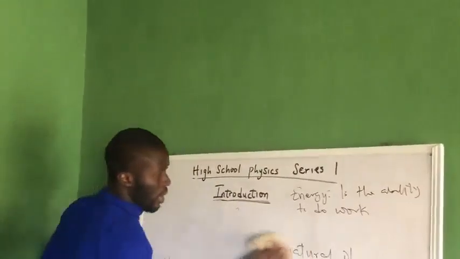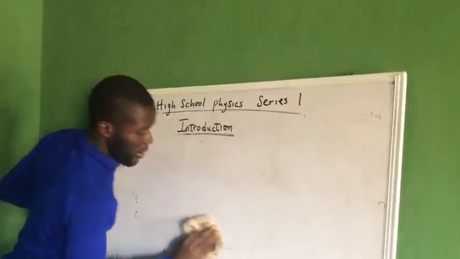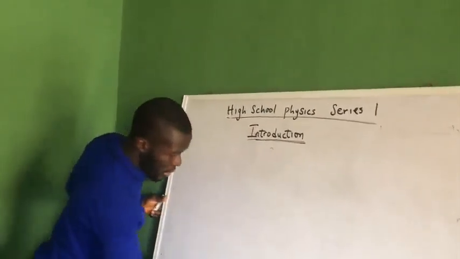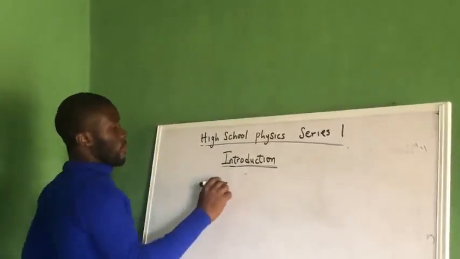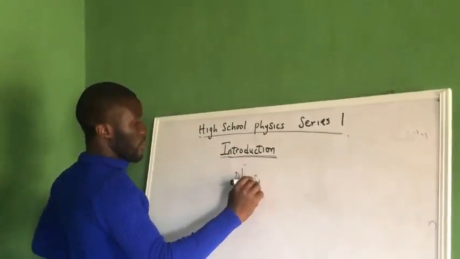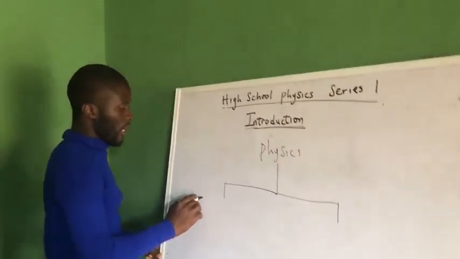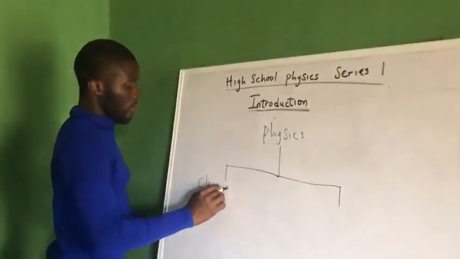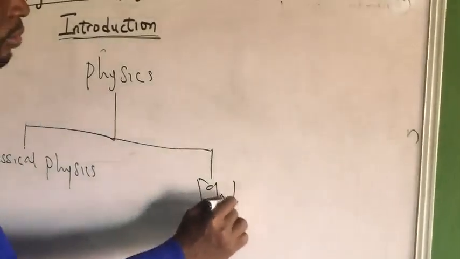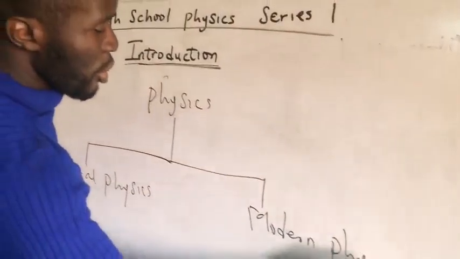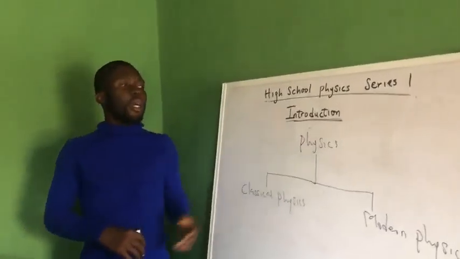Now, we have looked at the definition of physics, so it is good to know the major branches of physics, the major subdivisions of physics. So now, we have physics. Under physics, we have two major subdivisions. We have classical physics, and we have modern physics. Those are the major subdivisions of physics. Physics can be subdivided into classical physics and modern physics.